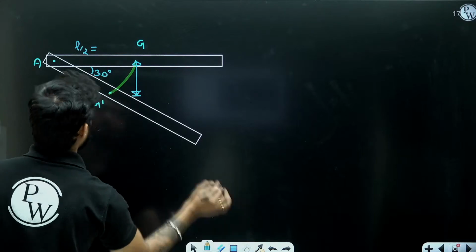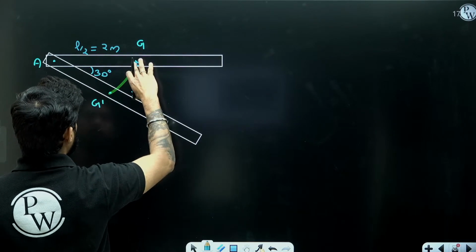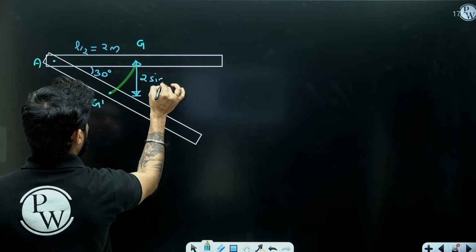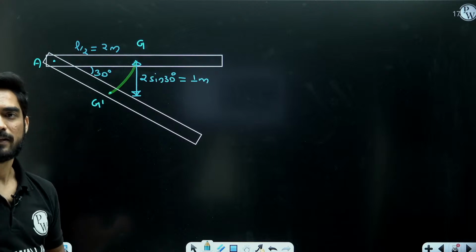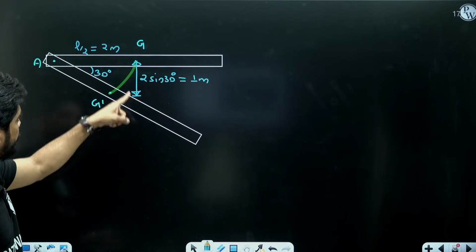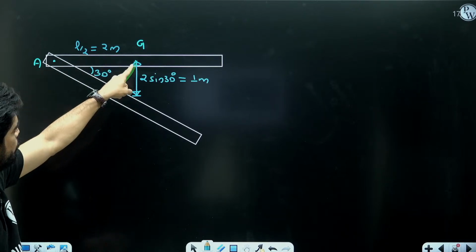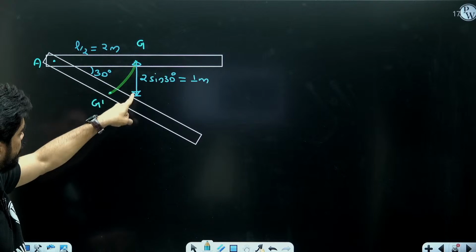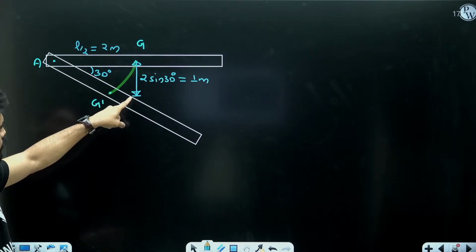So L by 2 means 2 meter. So this will be how much? 2 sine 30 means 1 meter. Displacement of G will be 1 meter. This is 2 meter, so this will be 2 sine 30, right?